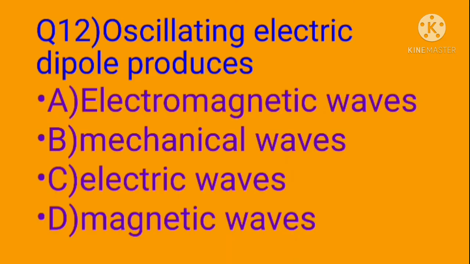Question 12. An oscillating electric dipole produces: option A, electromagnetic waves; B, mechanical waves; C, electric waves; D, magnetic waves. Here options B, C and D are incorrect. Therefore, the correct option is A, electromagnetic waves.